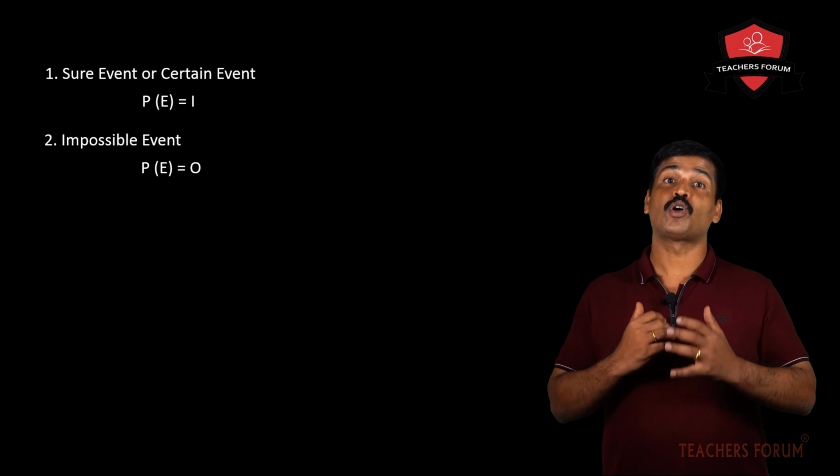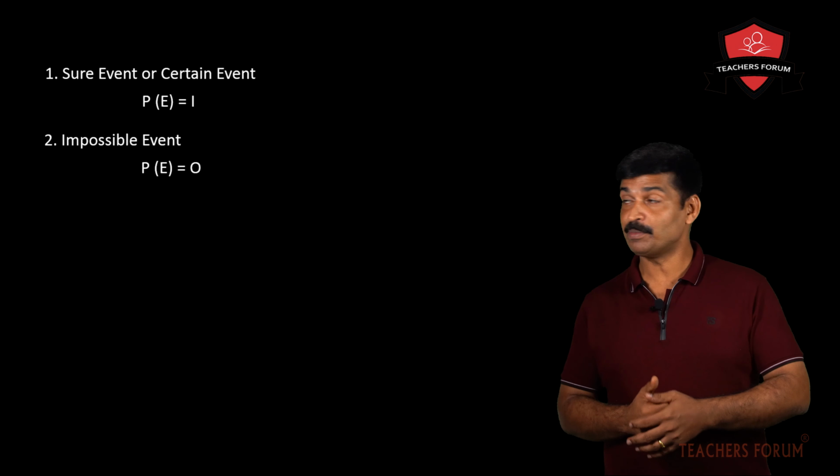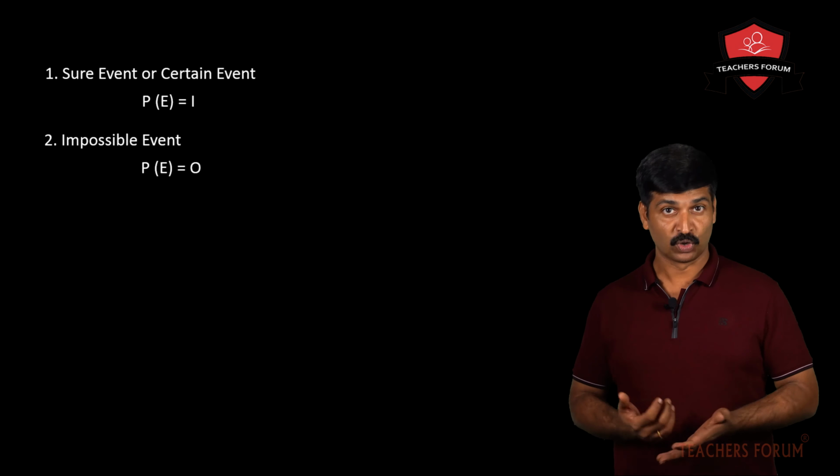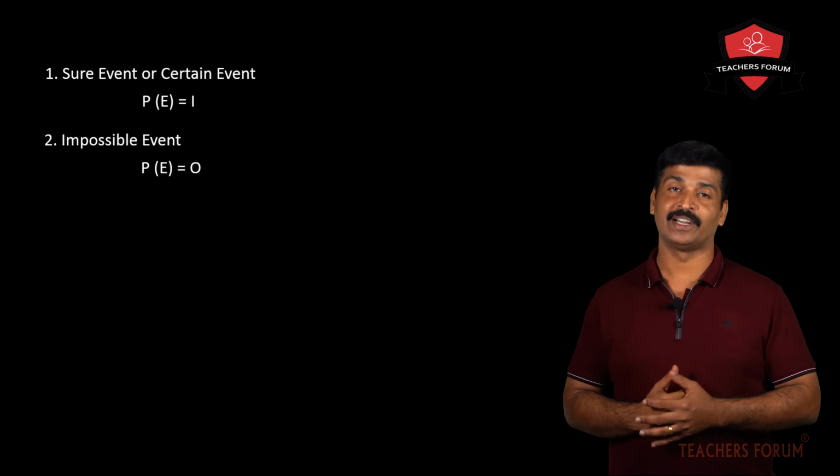That means probability of an event, we have seen, that can be 1, that can be 0, because 1 in sure event, 0 in impossible event, and in this situation the probability of an event can be in between 0 and 1.